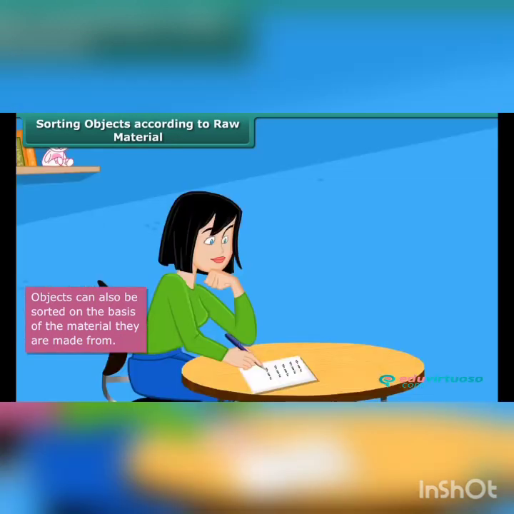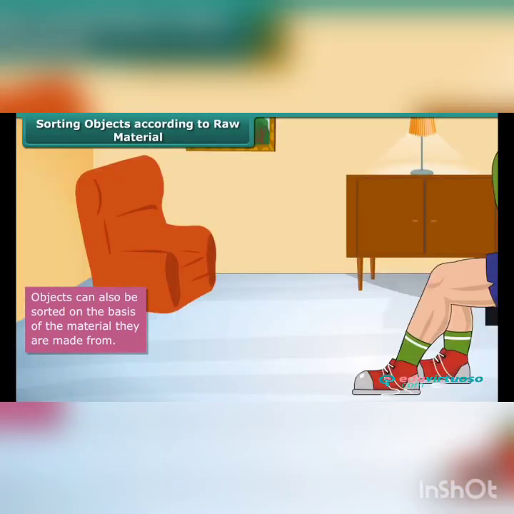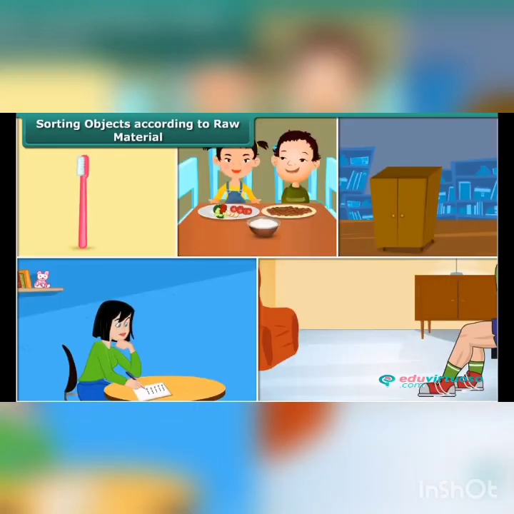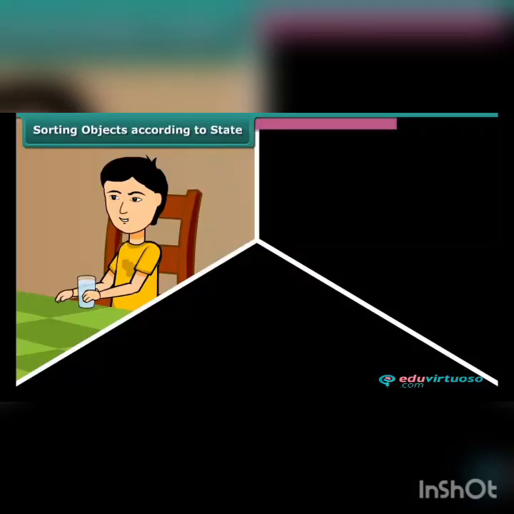The book that you read is made up of paper. The shoes you use are made of leather or resin. Thus, all the objects that we use in our daily life can be classified on the basis of the raw materials used in making them.